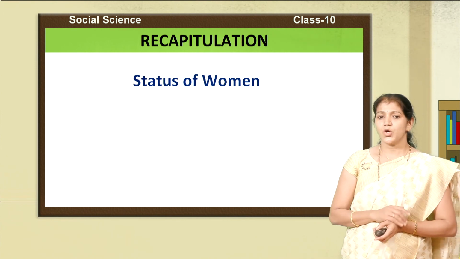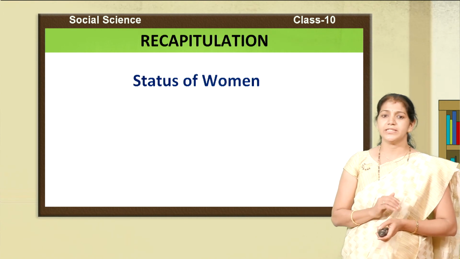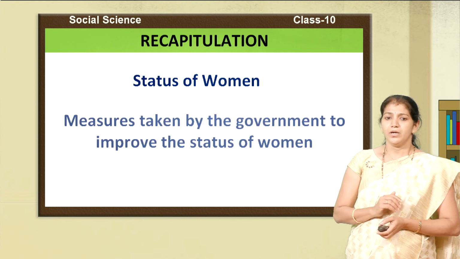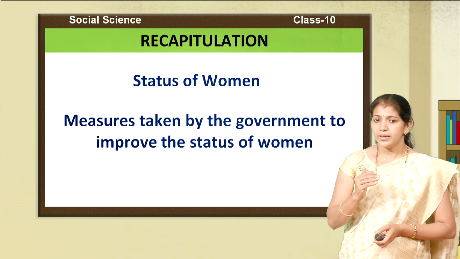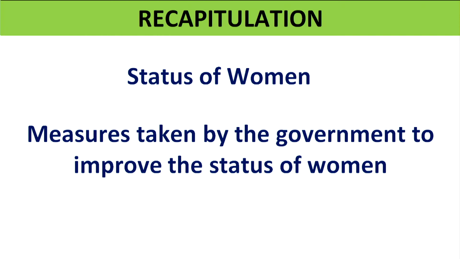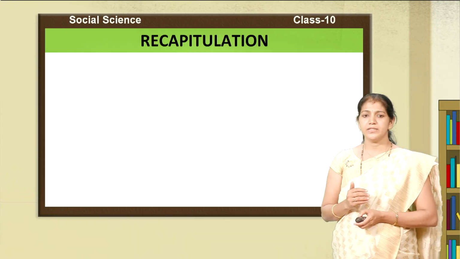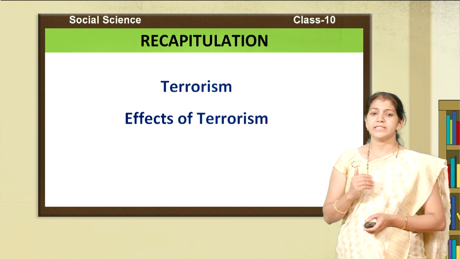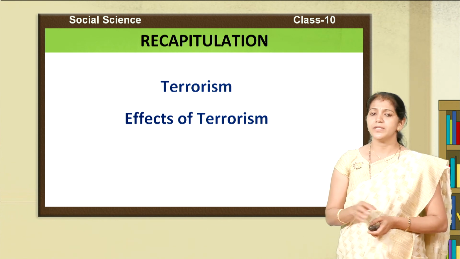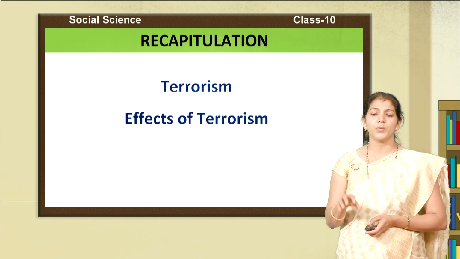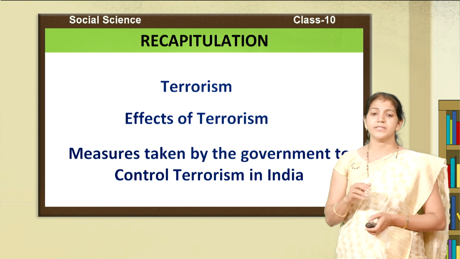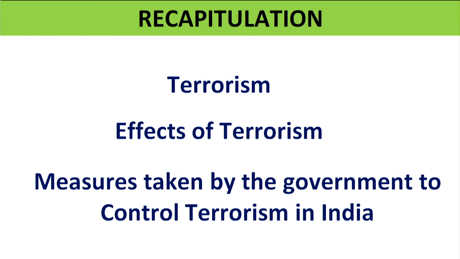The next topic we discussed in this unit is the status of women. What is the status of women in Indian society, and what are the measures taken by the government to improve the status of women. And next we learnt about terrorism: what is the meaning of terrorism, what are the negative impacts of terrorism, and which measures are taken by the government to control